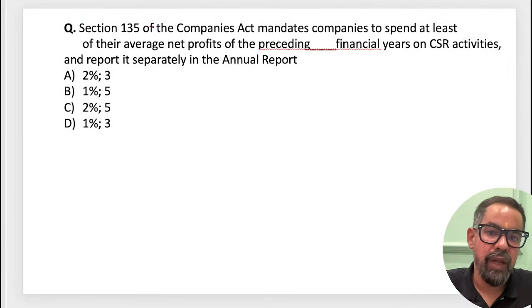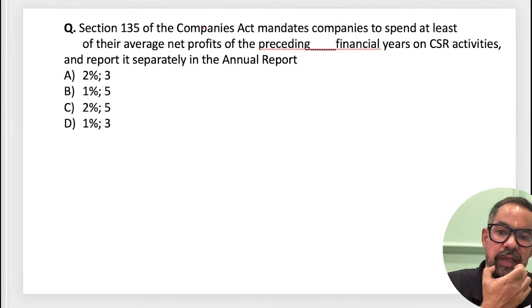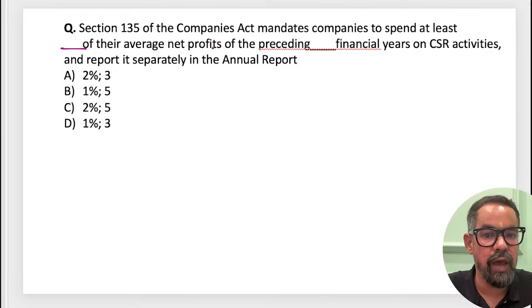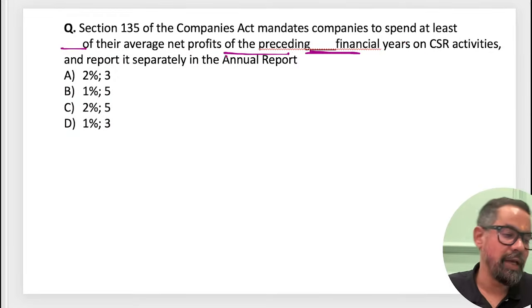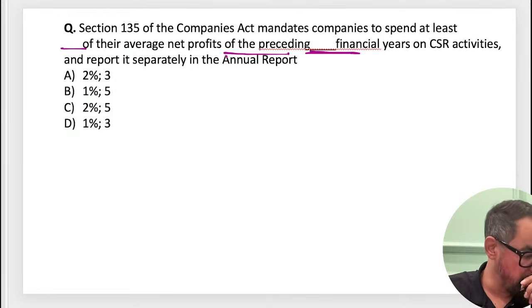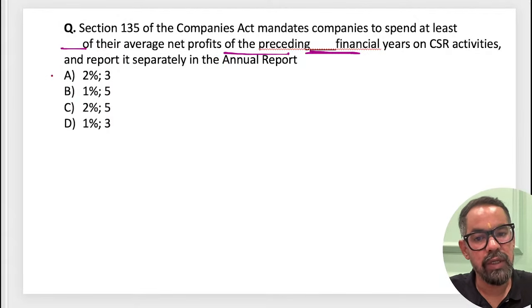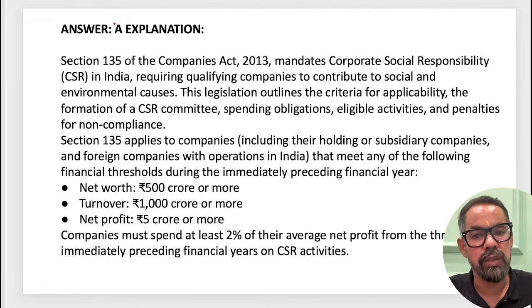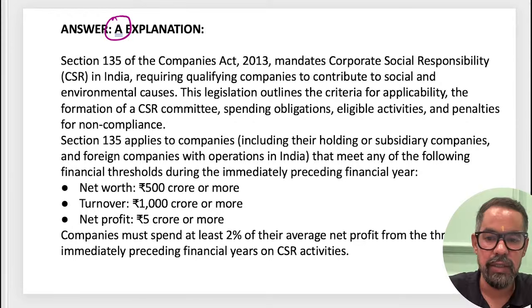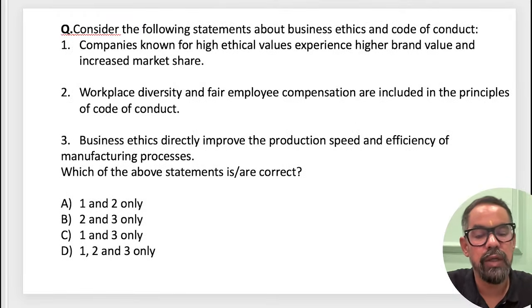Section 135 of the Companies Act mandates companies to spend at least dash percent of their average net profit of preceding dash years on CSR activities. Very simple one. What will be your correct answer? It is 2% and 3 years, so option A only will be the right answer. Very good, easy, right? Half marks and 1 marks are both considered in this.